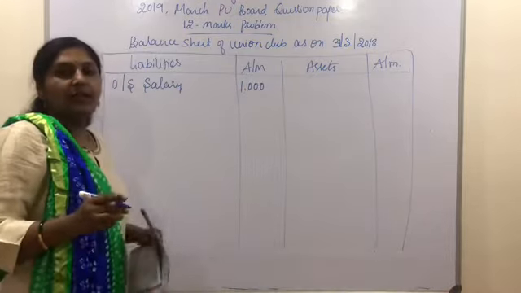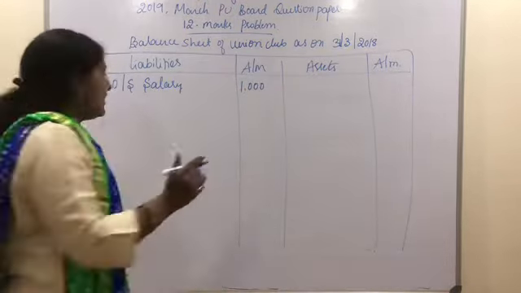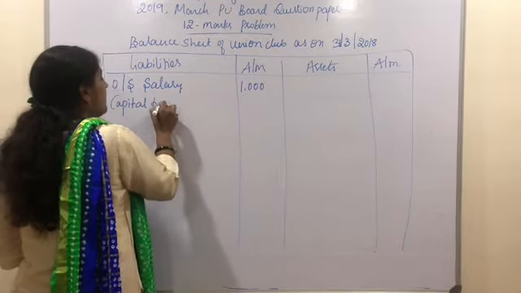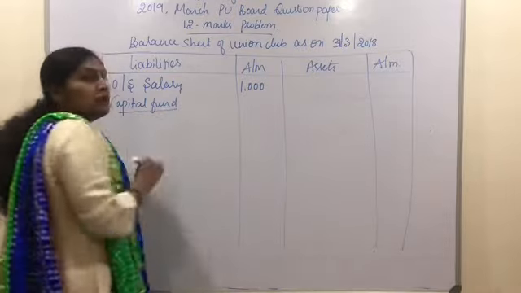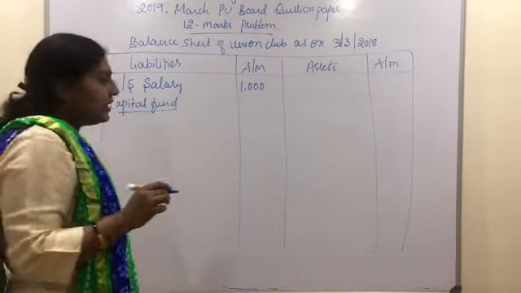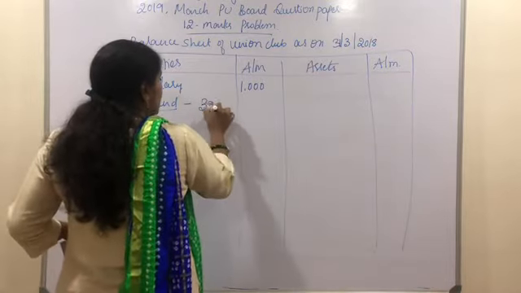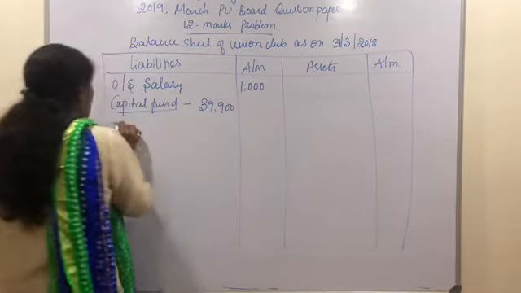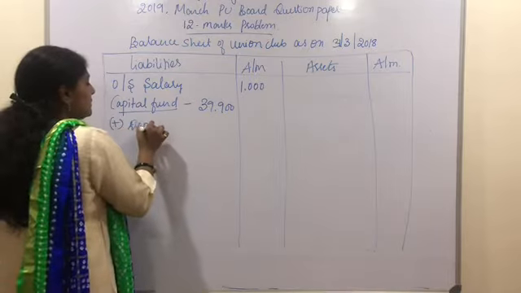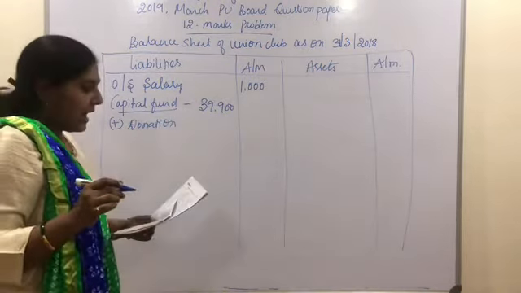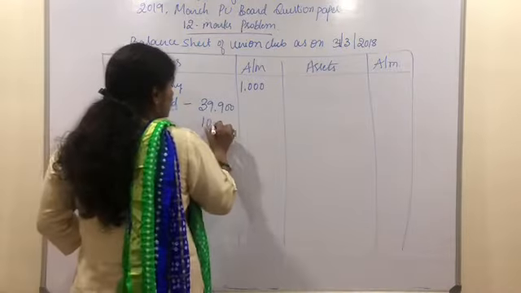So after this we can start writing the capital items. So let us write the capital fund as the heading. We need to find out the closing capital fund balance here. The opening capital fund balance according to the problem is 39,900, and to this we need to add the balance of donation, because according to the problem the balance of donation needs to be capitalized, rupees 10,000.